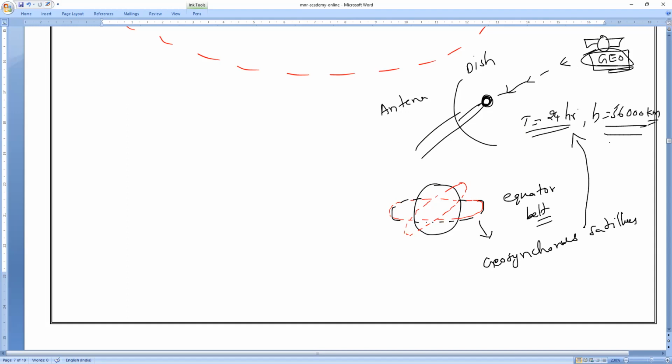These are the geostationary satellites we use for telecommunication. They always revolve around the Earth, take 24 hours, and revolve in the equator belt. That is what you have to remember.